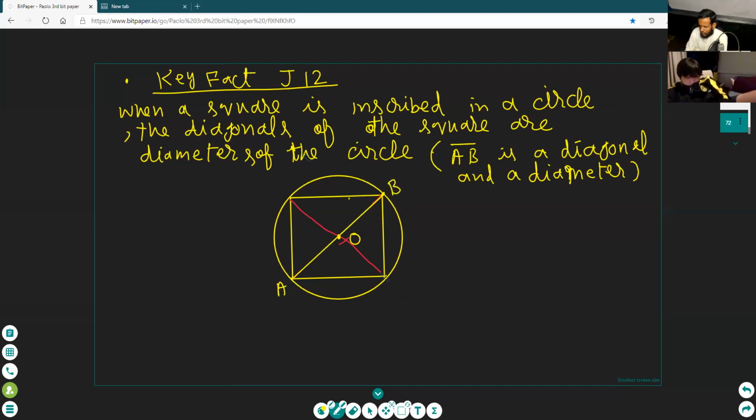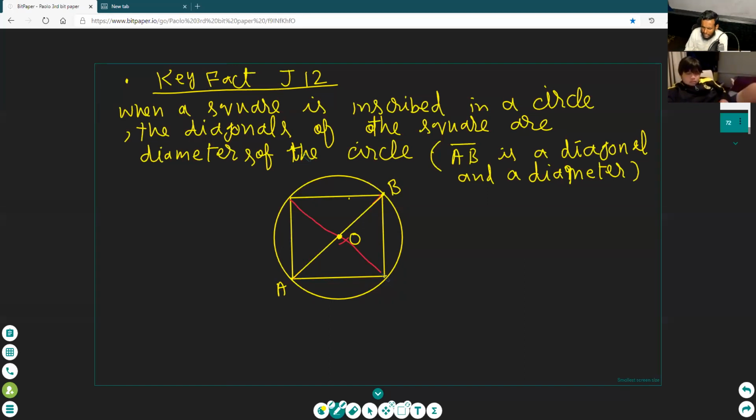See here, Paulo. AB is a diagonal. Tell me, is it a diameter or not a diameter? Diameter. Yes, our diagonal AB is a diameter. Okay, it is also the diagonal of the square and also the diameter.